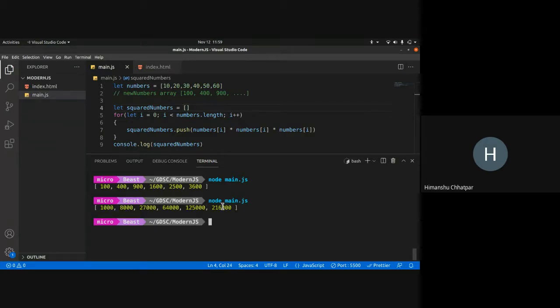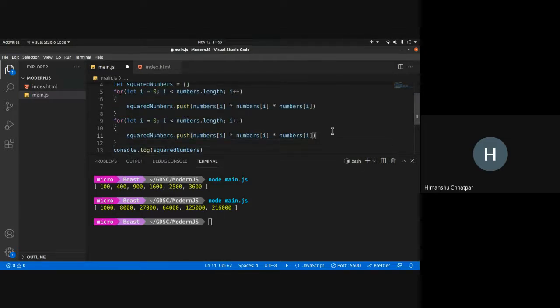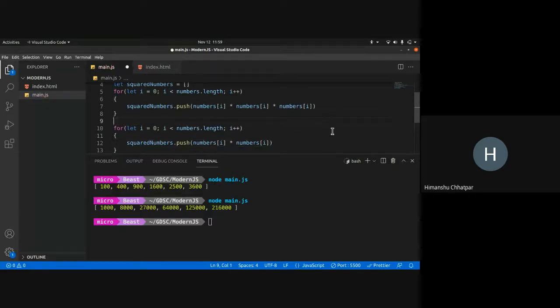Now, well, this works, but JavaScript has better ways to do this. This is where higher order functions come in. So for the difference between squaring and cubing, I would essentially copy paste this code, and create a new array.